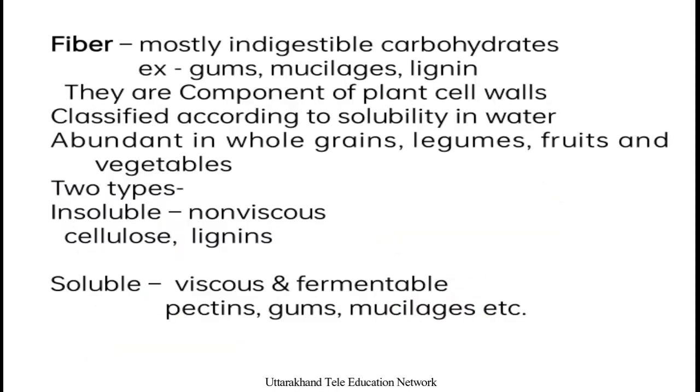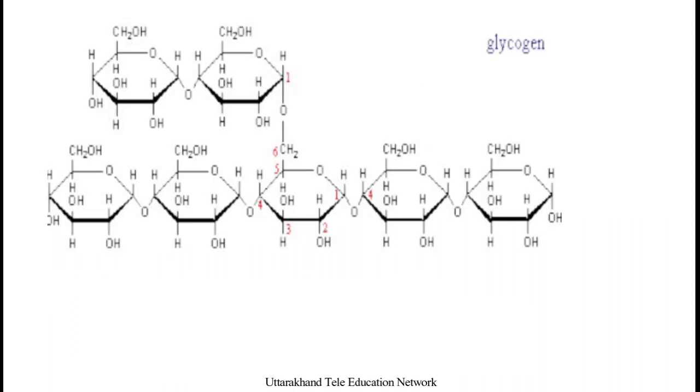Fiber is an indigestible carbohydrate. They are mostly indigestible, and can be of two types: insoluble and soluble. Examples are gums, mucilages, lignins, and they are very important. They are components of plant cell walls, and we can classify them according to their solubility. They occur in whole grains, legumes, fruits, and vegetables.